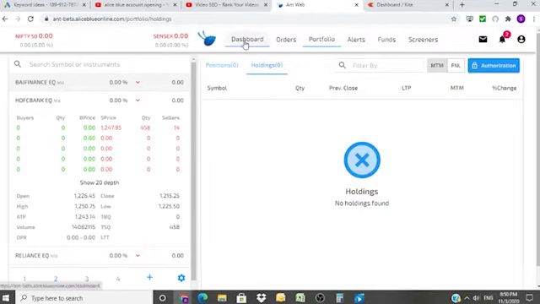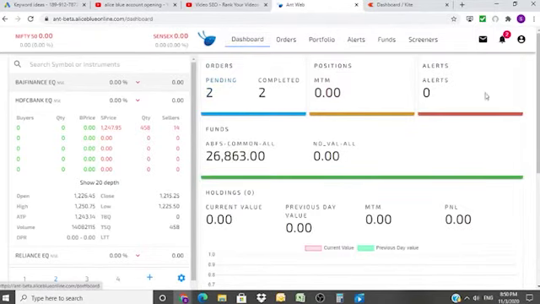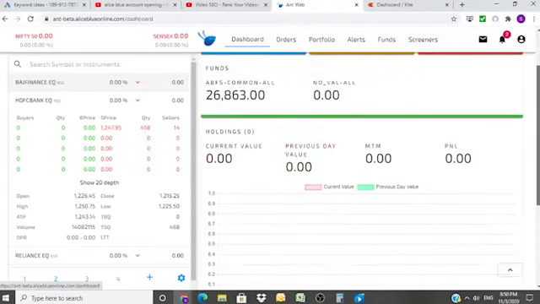So this is the dashboard. It gives you an overall view of where your account stands. This is the funds and how many orders are pending, how many are completed, how many are MTM positions, alerts, PNL, previous day value, current value. So whatever value of your holdings, if it goes up or down, it will be visible over here.